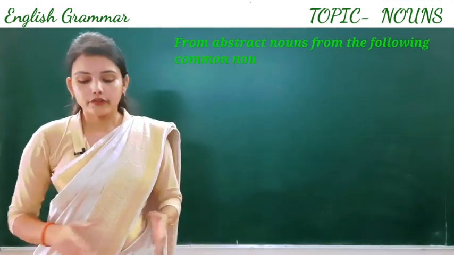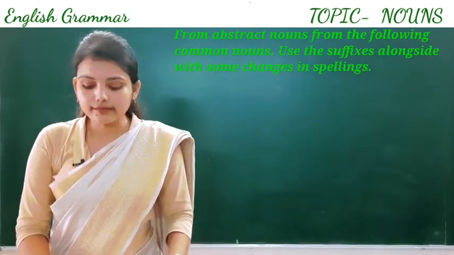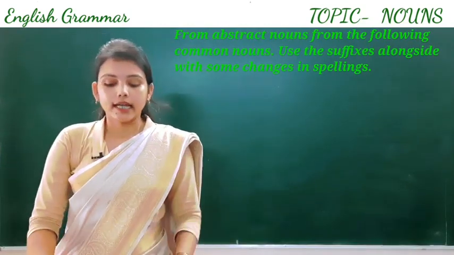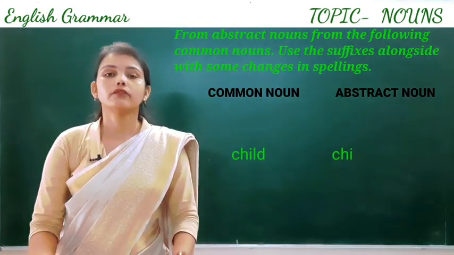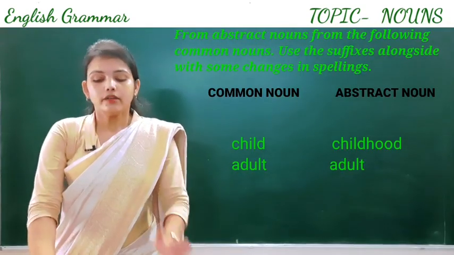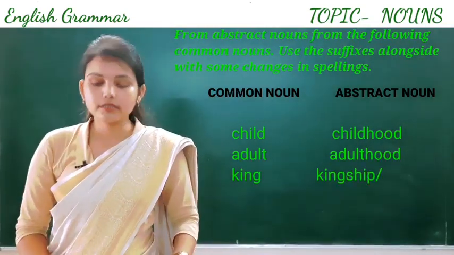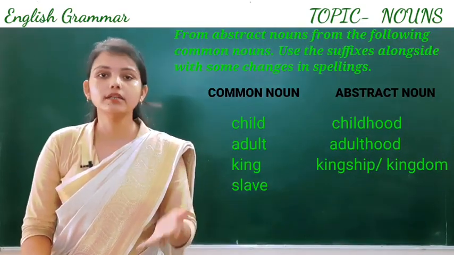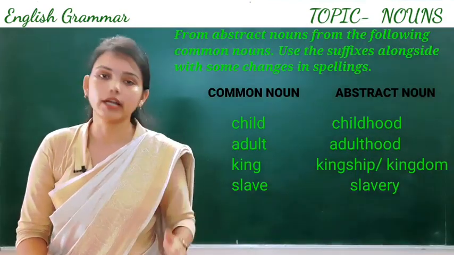Exercise number 2. Form abstract nouns from the following common nouns, using a suffix along with some changes in the spelling. There are two columns: common noun and abstract noun. In common nouns, for example, child, adult, king and slave, we will convert them into abstract nouns. Child becomes childhood, which cannot be seen or touched, which can only be felt.